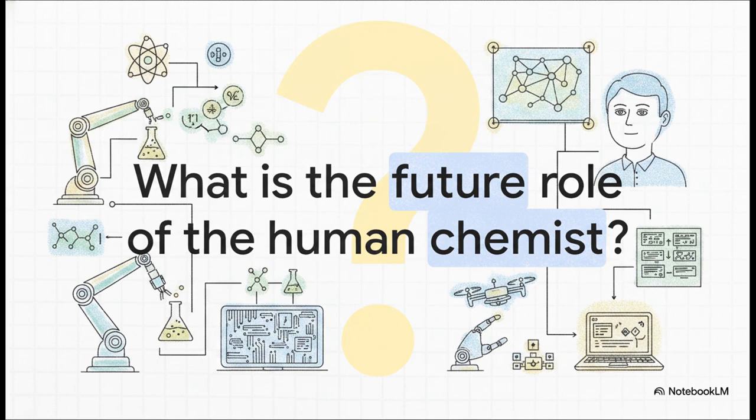Which brings us to a really fascinating, provocative thought to end on. In a world of fully autonomous labs, robotic synthesis, and instant AI predictions, what exactly is the future role of the human chemist? If the machines are handling all the trial and error, the scientists of tomorrow won't just be standing at a bench mixing liquids. They're going to need to master robotics, high-performance computing, and deep learning just to survive and thrive. It really seems like the future of understanding our physical world relies entirely on how well we can speak the language of the digital one.